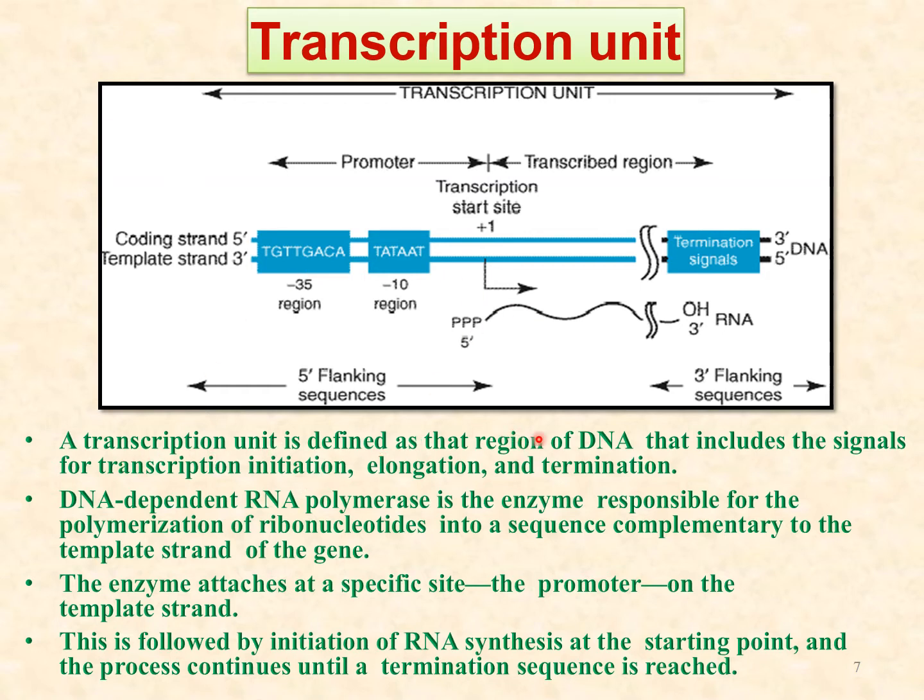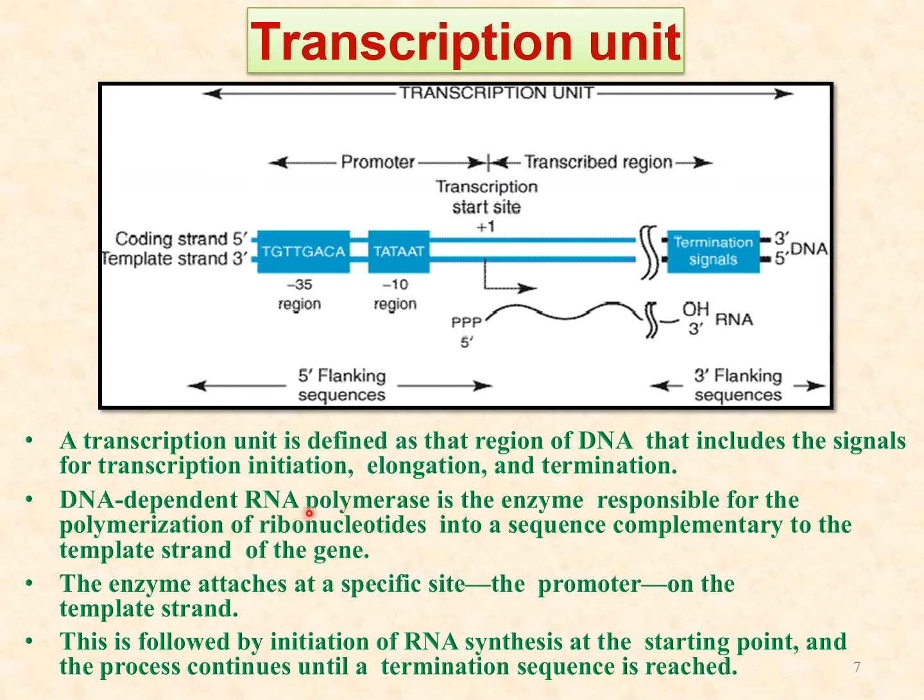You see initiation factors are there, the promoter regions are there, the coding and template strands are there, the newly synthesized RNA is there, and the transcription site where it will start. This is the promoter region, this is the transcription region, and this is the complete transcription unit.